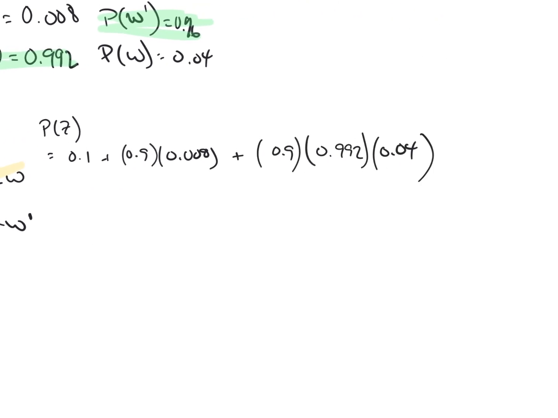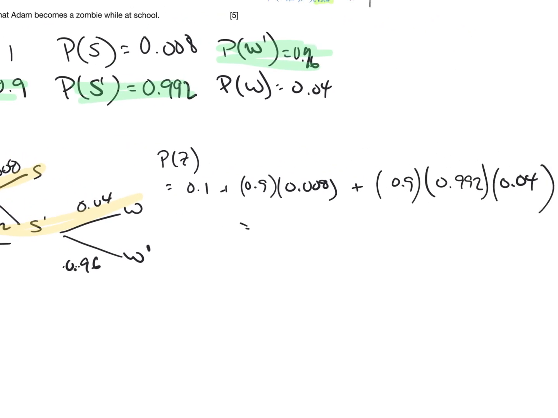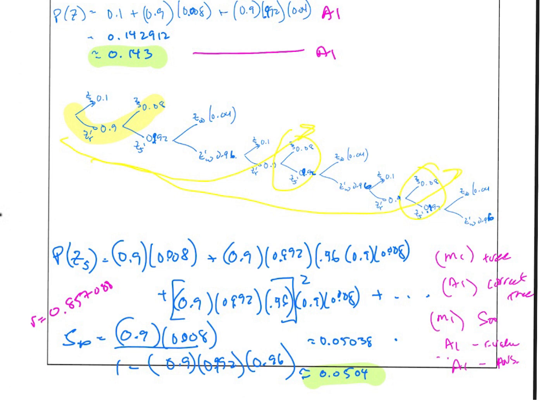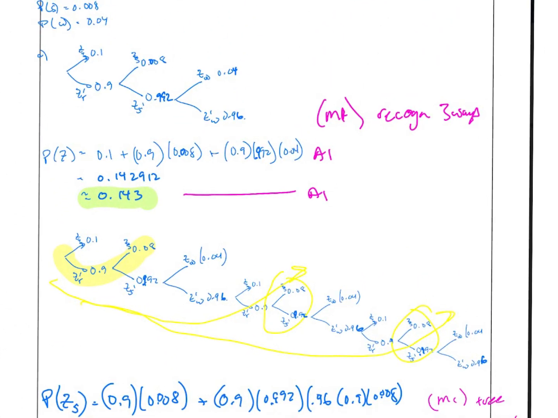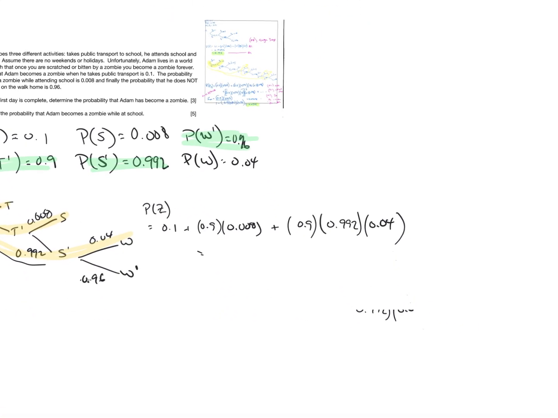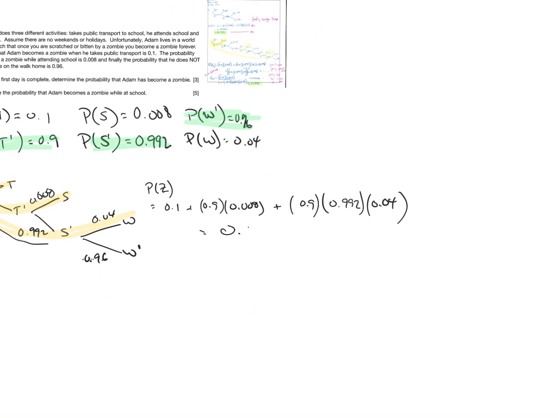This value is how Adam becomes a zombie on the first day. And if I cheat and look at the answer that I got on the test, that's going to be 0.143.